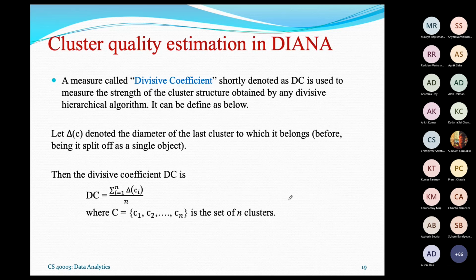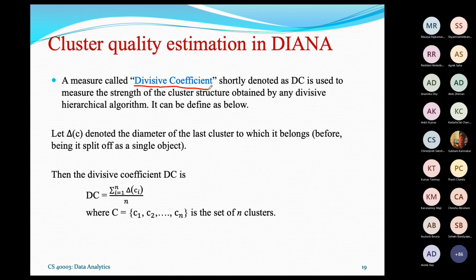Now, in DIANA, researchers have proposed one quality estimation technique, popularly called the DC measurement, where DC stands for divisive coefficient. It is very simple.